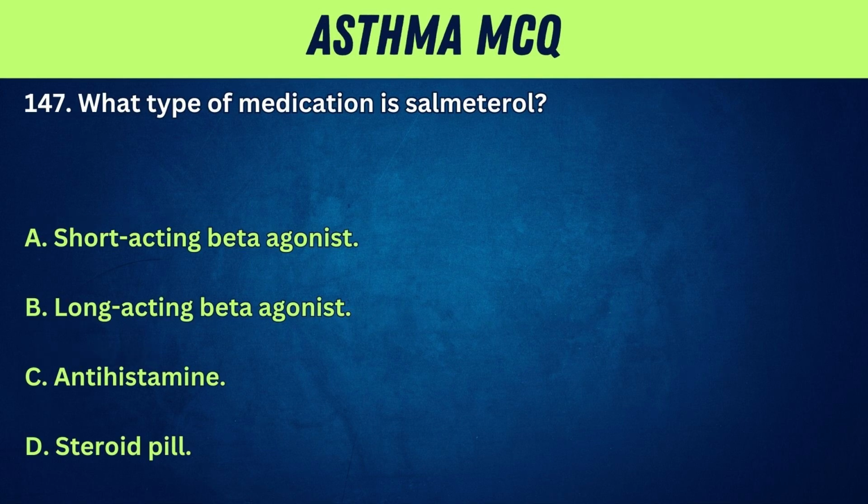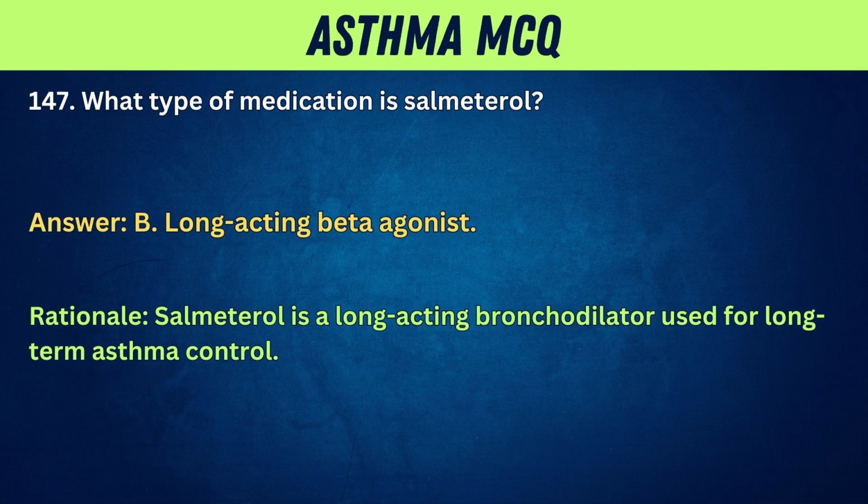147. What type of medication is salmeterol? A. Short-acting beta agonist. B. Long-acting beta agonist. C. Antihistamine. D. Steroid pill. Answer: B. Long-acting beta agonist. Rationale: salmeterol is a long-acting bronchodilator used for long-term asthma control.